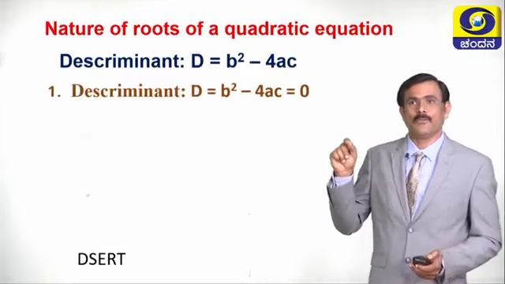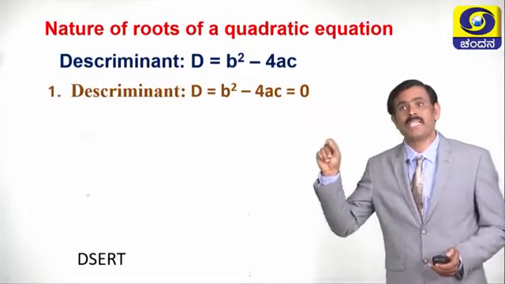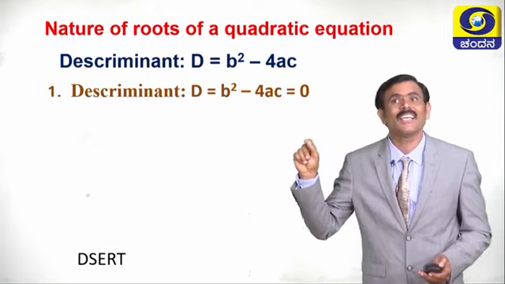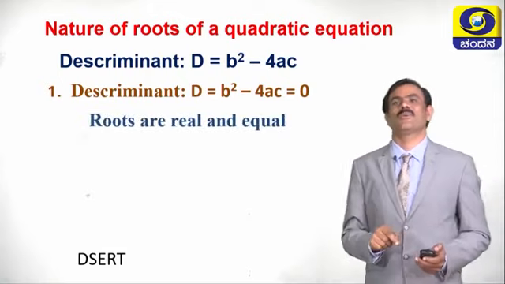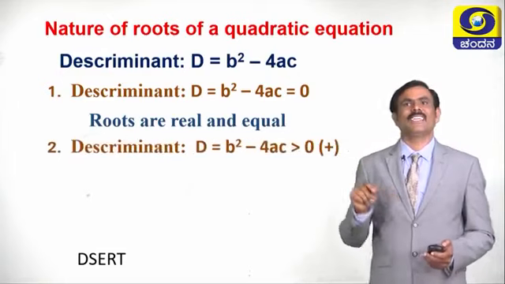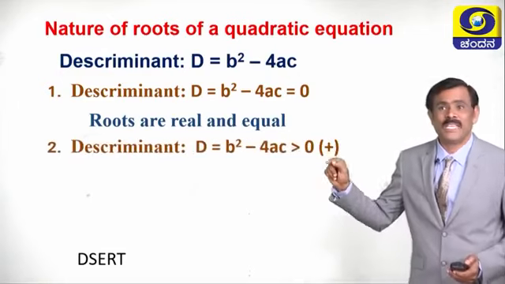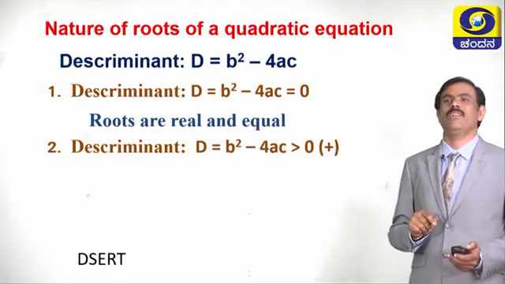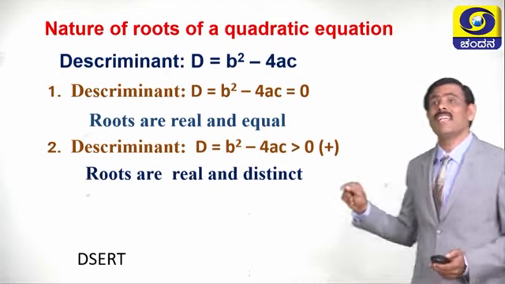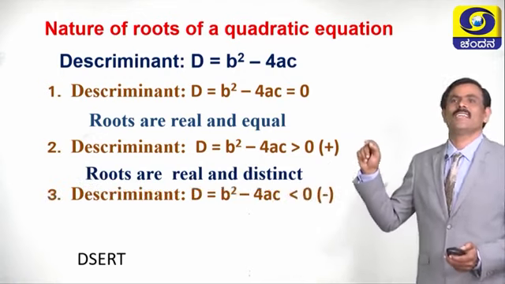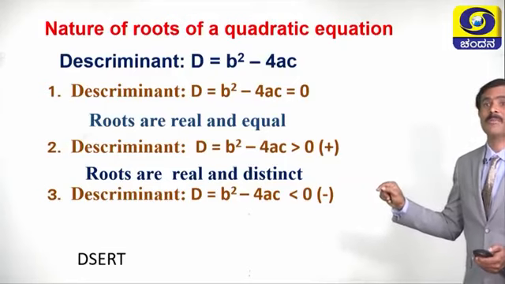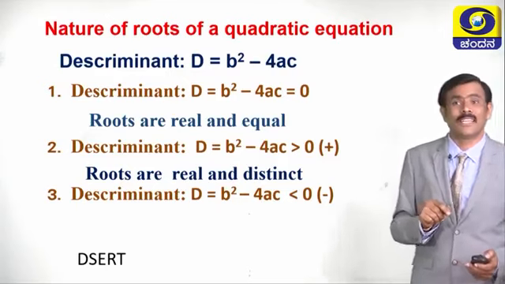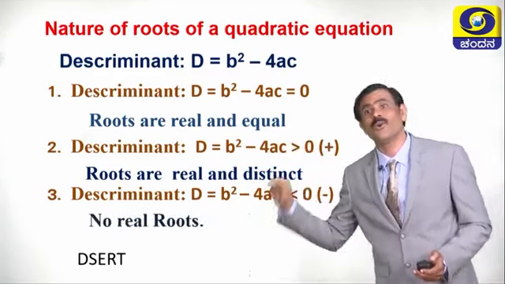See here, if the discriminant value b square minus 4ac equals 0, then the roots are real and equal. If the discriminant value b square minus 4ac is greater than 0, for all positive values, the roots are real and distinct. If the discriminant value b square minus 4ac is less than 0, for all negative values, that equation does not have real roots.